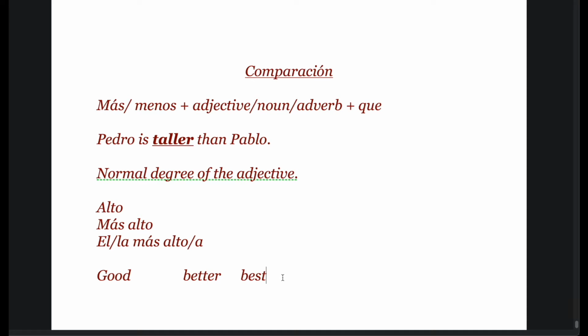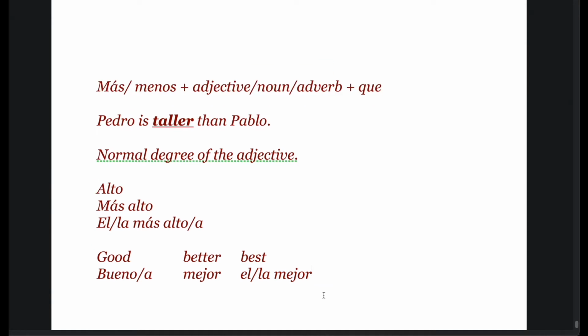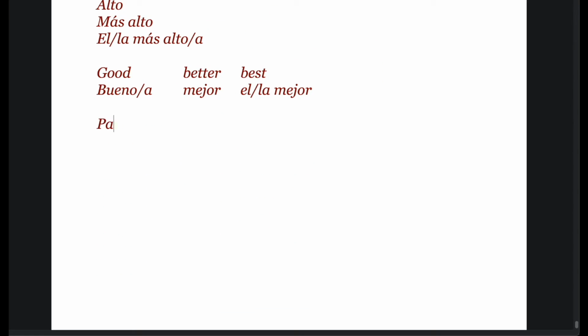The same way, in Spanish also we do have a single word comparative degree and superlative degree, like bueno, buena, mejor, and el mejor or la mejor. This indicates the best. If we add the definite article to the comparative degree, it becomes the superlative degree.